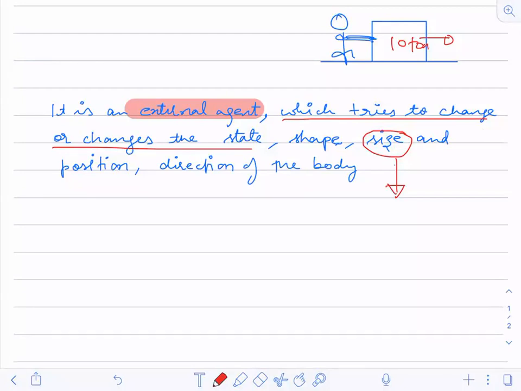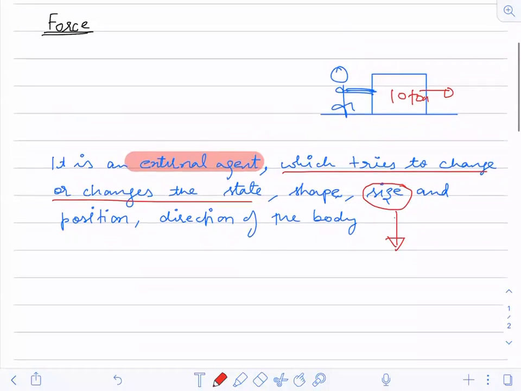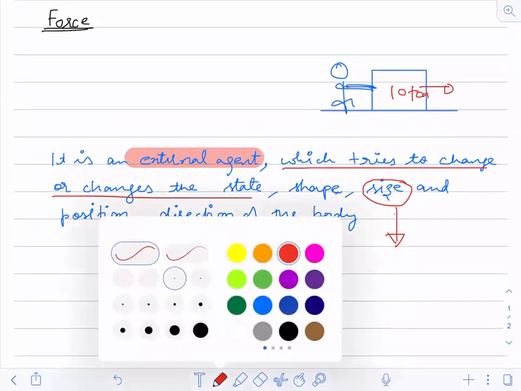So I guess this much you have understood. That's why I have written that line over there, which tries to change or changes the state. You may try to change, or you may not be able to change. In both the cases, you will say that you are applying a force. Understood? Fine. Now we are going to Newton's law.